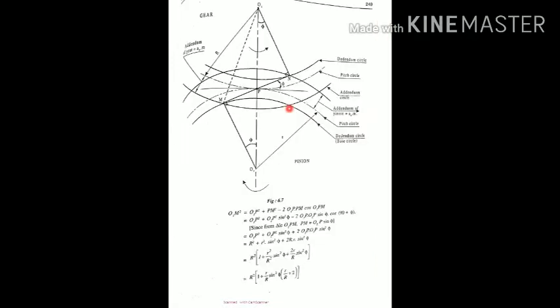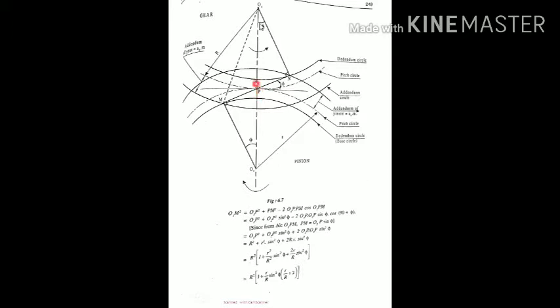For this also they consider the same type of diagram that we considered for the path of contact. You can see the upper one is the gear, the bottom is called the pinion. Pinion is the driver member, gear is the driven member. This is the dedendum circle, this is the pitch circle of the gear, and this is the addendum circle of the gear. Similarly, this is the dedendum or base circle of the pinion, this is the pitch circle of the pinion, and this one is the addendum circle of the pinion. When the two pitch circles of the gear and pinion meet at a common point, that point is called P, the pitch point.